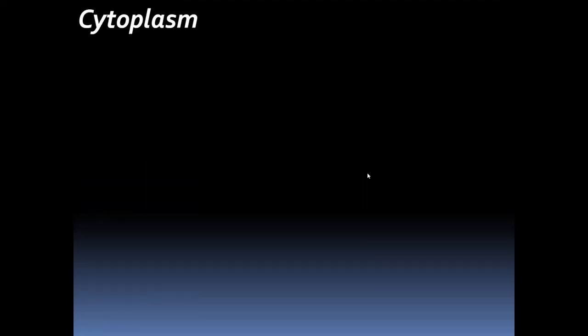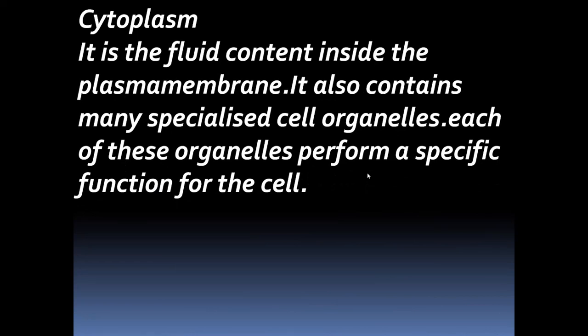Next is cytoplasm. Cytoplasm is the fluid content inside the plasma membrane. Just next to the plasma membrane is the fluid which is present in the cell, and this fluid is nothing but cytoplasm. It contains many specialized cell organelles. Just now you have seen in the image, in the cytoplasm many cell organelles are floating. Each of these organelles performs a specific function for the cell. Each and every organelle carries its own responsibility and performs its important functions in the cell.